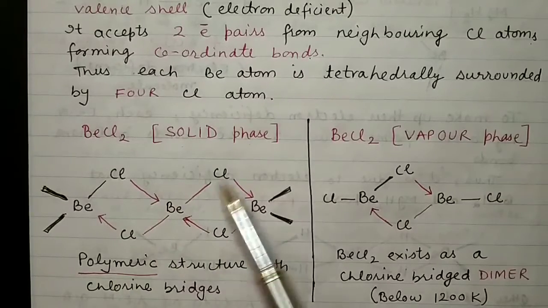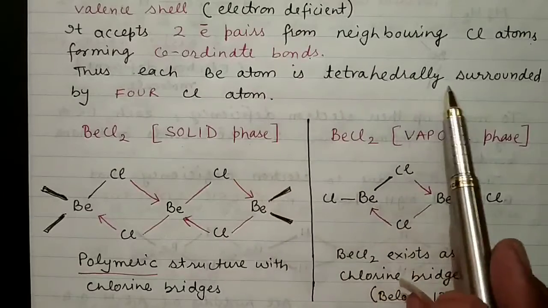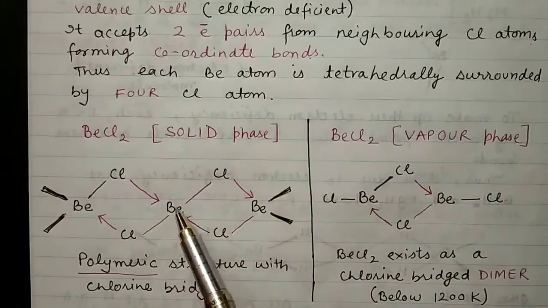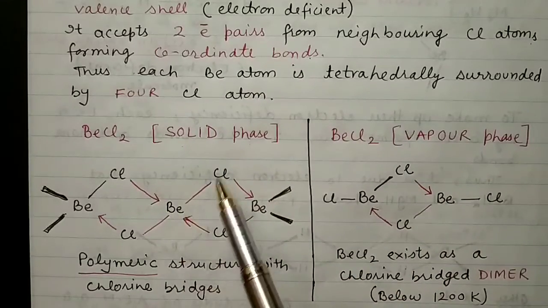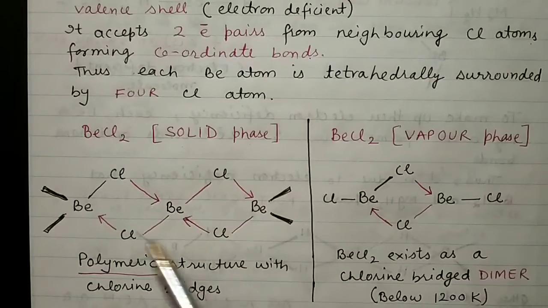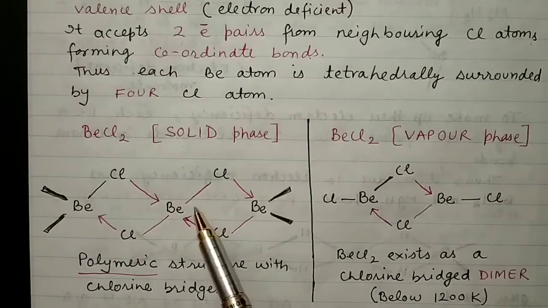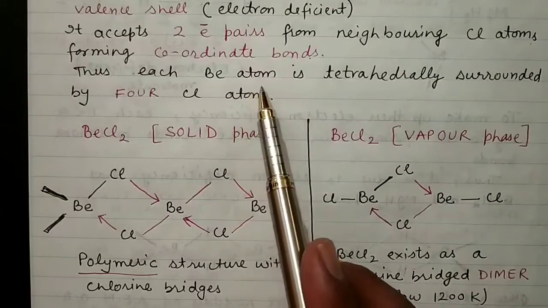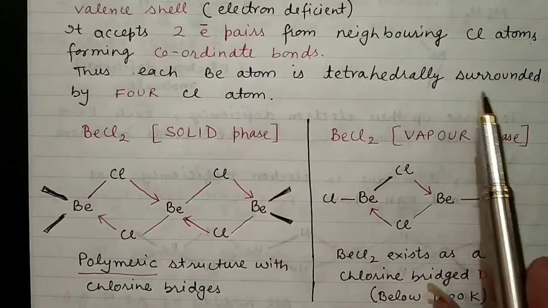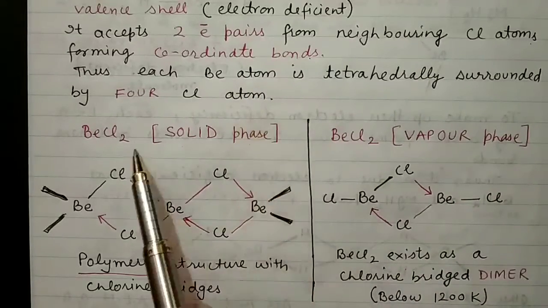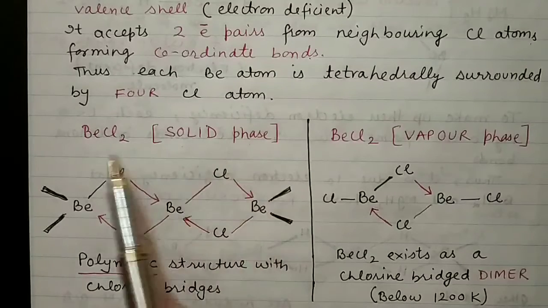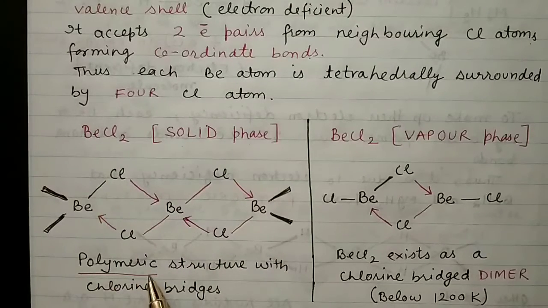So each beryllium atom is tetrahedrally surrounded by 4 chlorine atoms. You can see this beryllium is tetrahedrally surrounded by 1, 2, 3 and 4 chlorine atoms. So in the solid phase, BeCl2 exists as a polymeric structure.